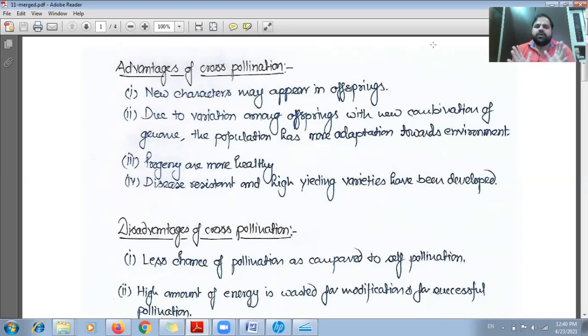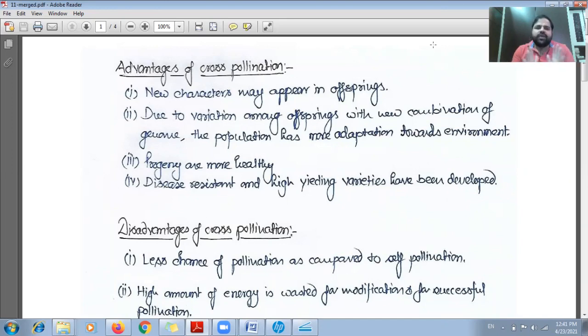It can be asked what is the reason, or how the new characters may appear in the offspring. The answer is genetic recombination takes place, and two different individuals are involved to produce the offspring in case of cross pollination.